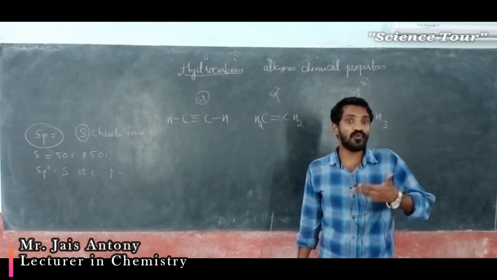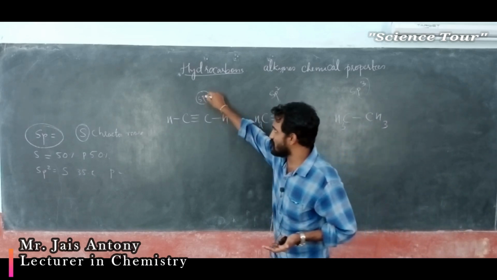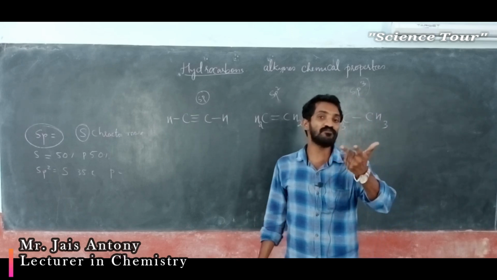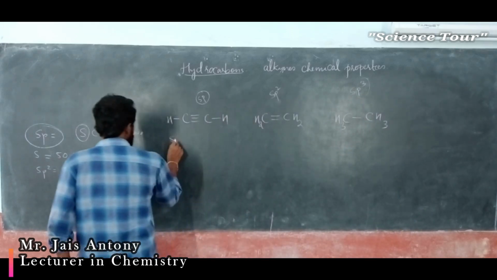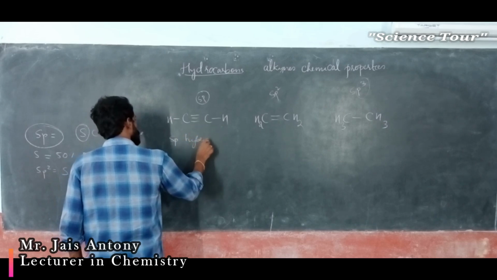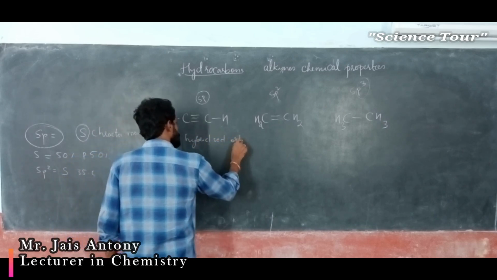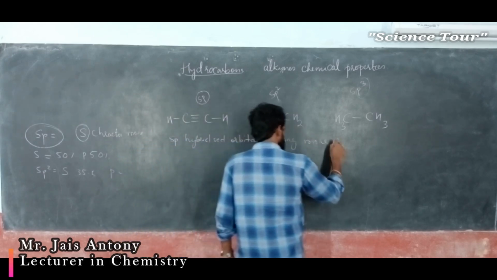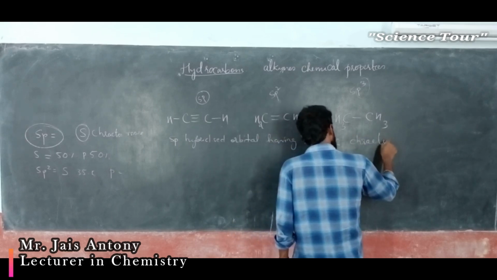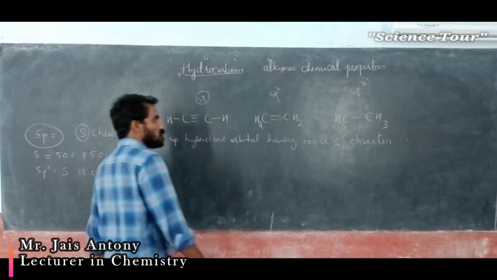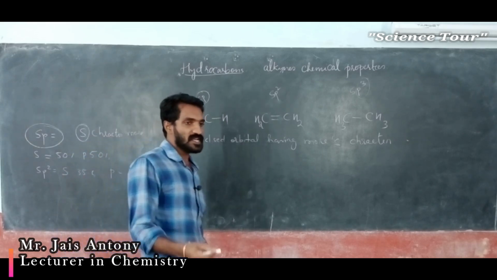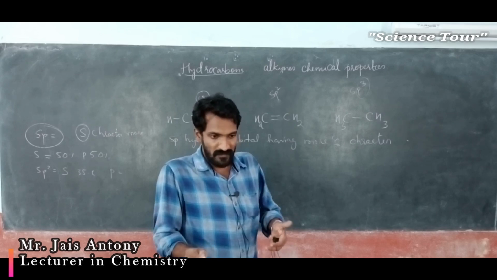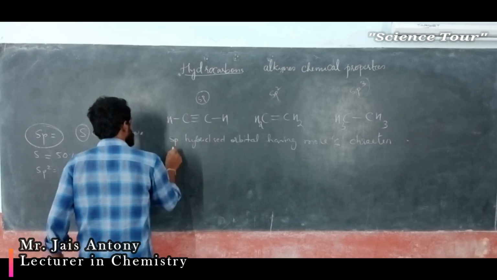So the one having more S character. Here it is 50-50. So S character is more here compared to this one, compared to this one. So sp hybridized orbital has more S character. Understood? More S character. So what happens if S character is more? More electron bonding between these. Understood?